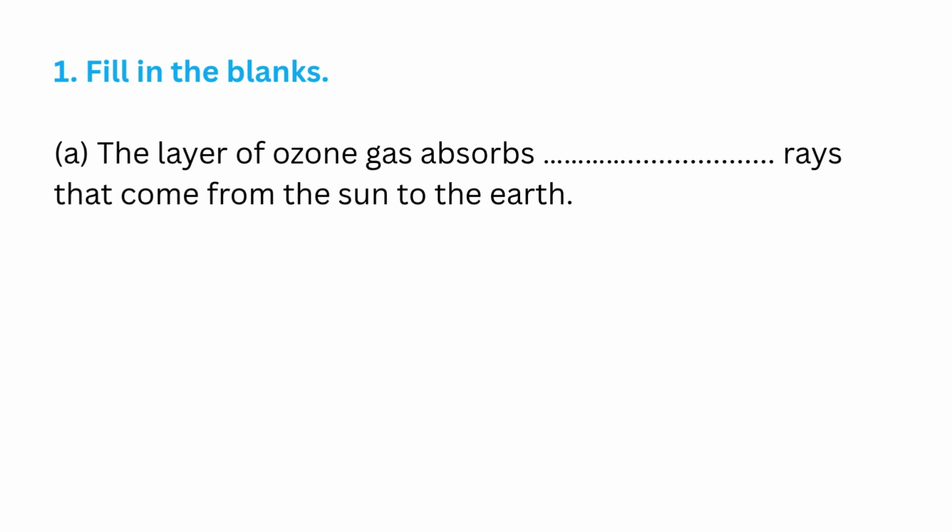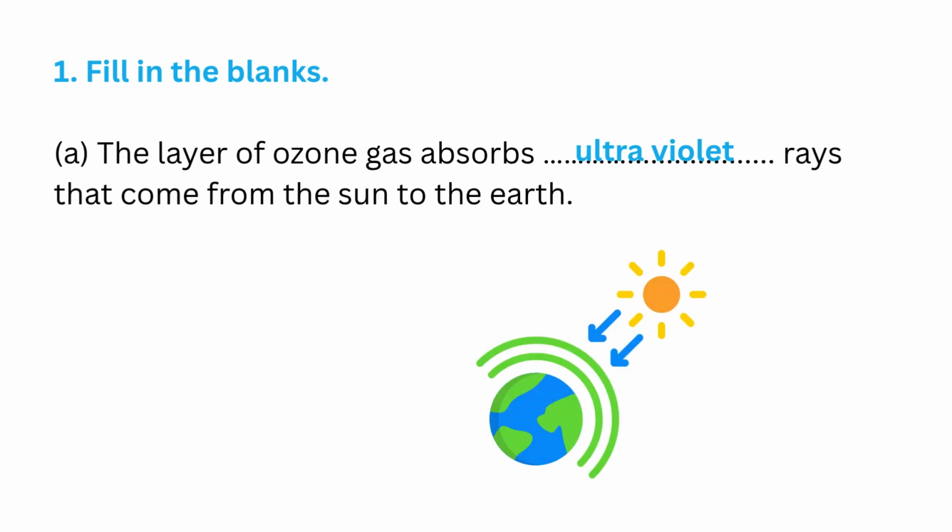A. The layer of ozone gas absorbs dash rays that come from the sun to the earth. Answer is ultraviolet. The layer of ozone gas absorbs ultraviolet rays that come from the sun to the earth.